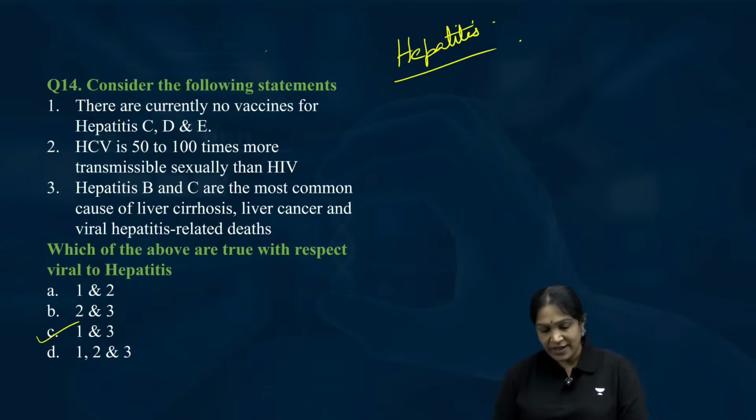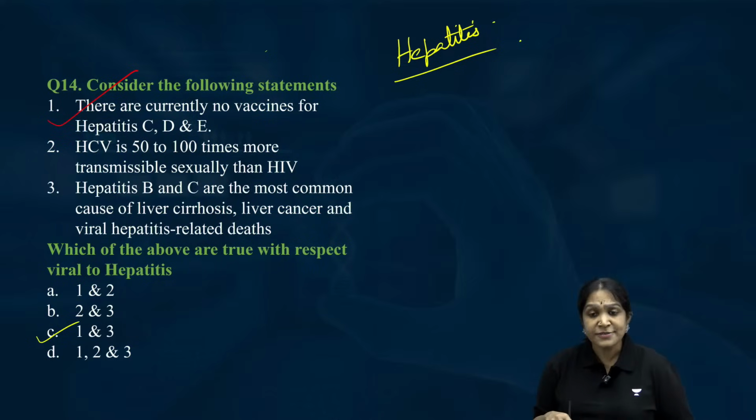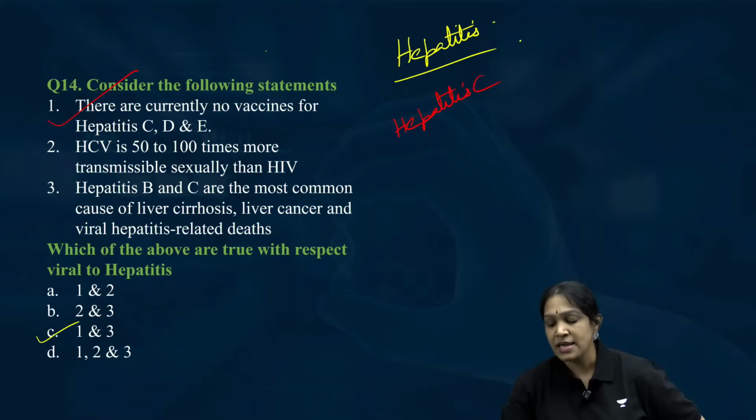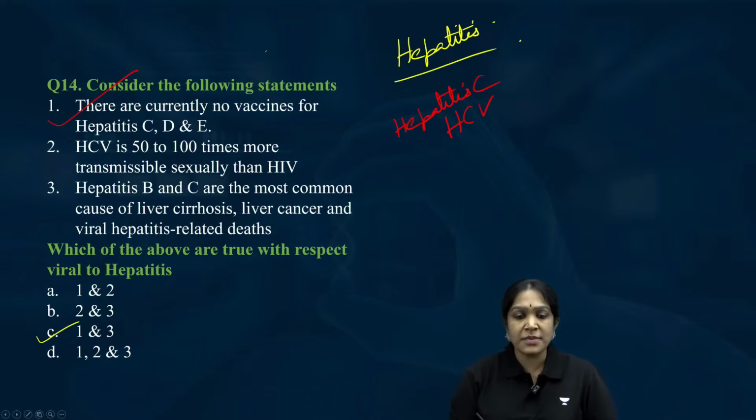So this is all about the hepatitis virus. Now let us check the question. There are currently no vaccines for C, D, E, correct. HCV is 50 to 100 times. HCV means what? Hepatitis C, don't get confused. Hepatitis C is also called HCV. HCV means hepatitis C virus. Is it clear?